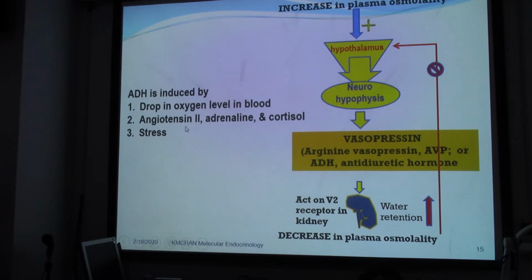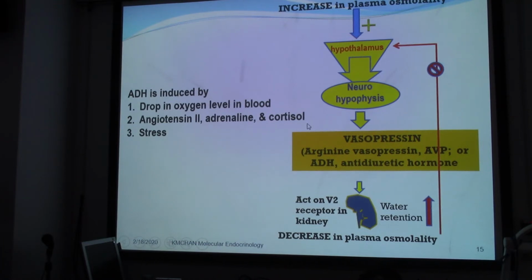And then there are also other hormones like angiotensin 2. We'll discuss this in video 3. Adrenaline and also cortisol. And of course it's related to stress. All right. So the increase in plasma osmolarity would induce the release of this vasopressin, and then end up with the decrease of plasma osmolarity, and that would inhibit the release of more vasopressin through a feedback loop, and this would bring about the balance of plasma osmolarity.